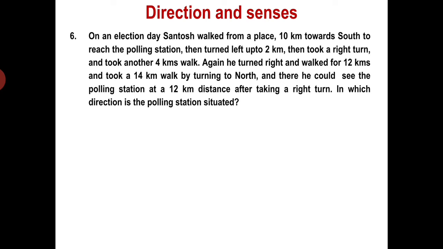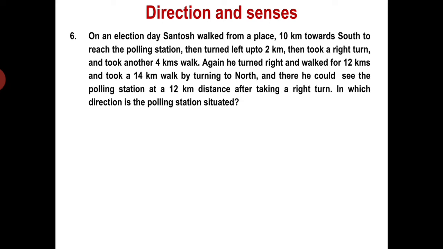On an election day, Santosh walked from a place 10 km towards south to reach the polling station. Then turned left up to 2 km, then took a right turn and took another 4 km walk. Again he turned right and walked for 12 km and took a 14 km walk by turning to north. And there he could see the polling station at a 12 km distance after taking a right turn. In which direction is the polling station situated?